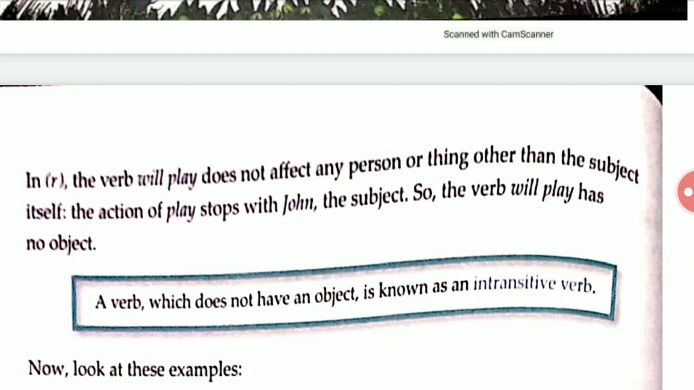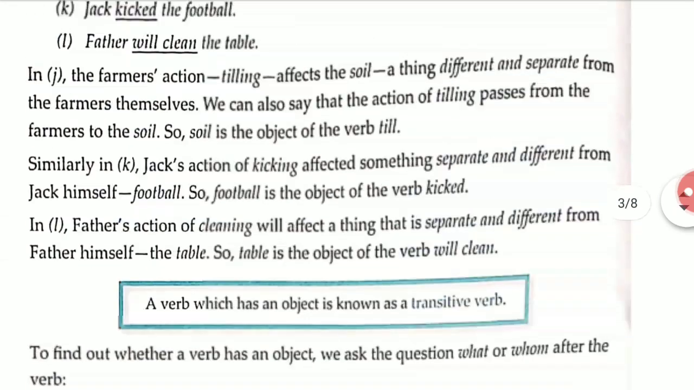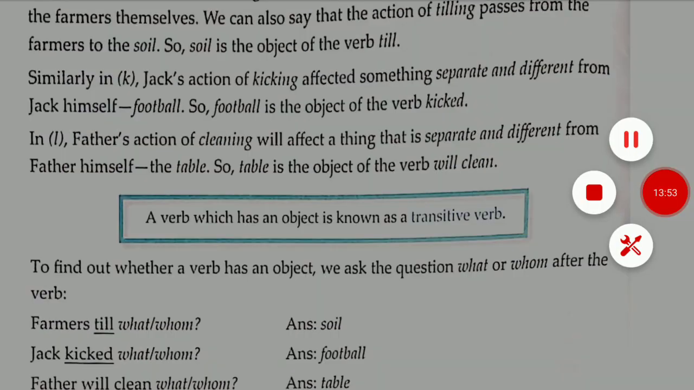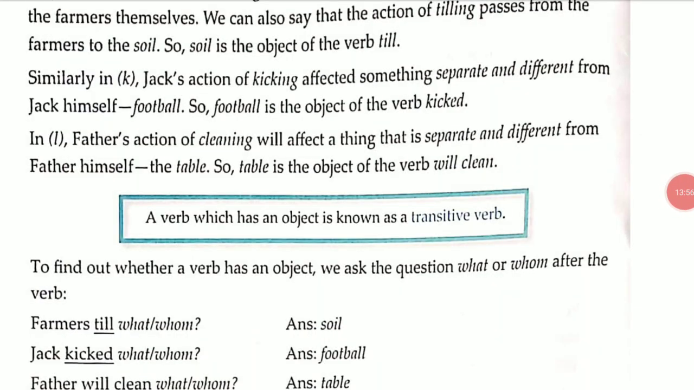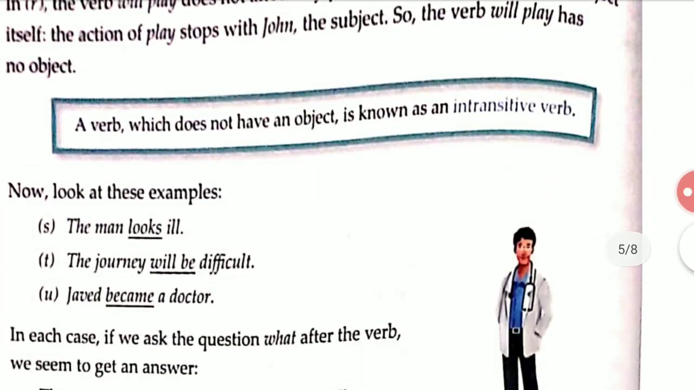That's it. And here, what is an intransitive verb? A verb which does not have an object is known as an intransitive verb. In short, we can say this: a verb which does not have an object is intransitive. And what is a transitive verb? A verb which has an object is known as a transitive verb. So it is clear: between transitive and intransitive, one has an object and the other does not.